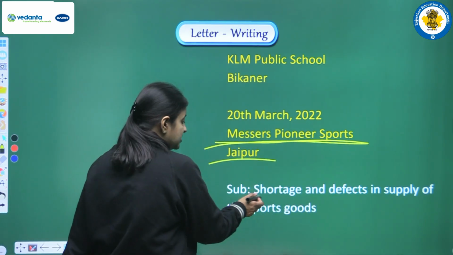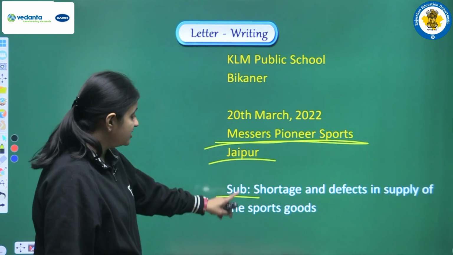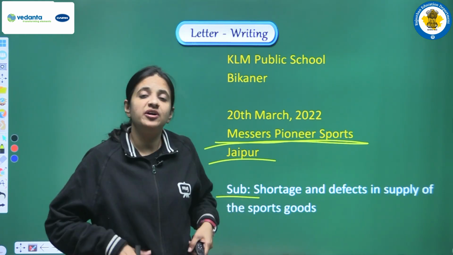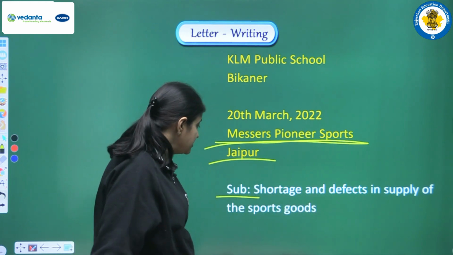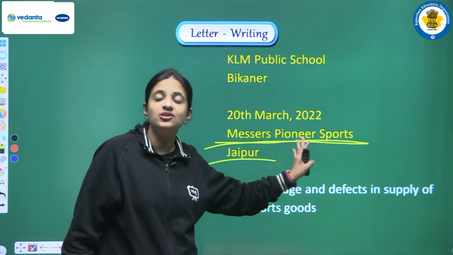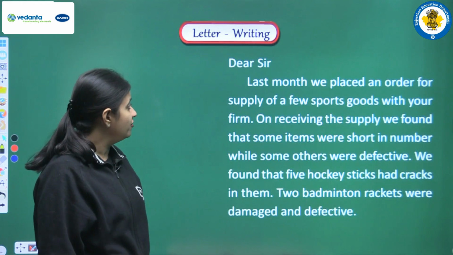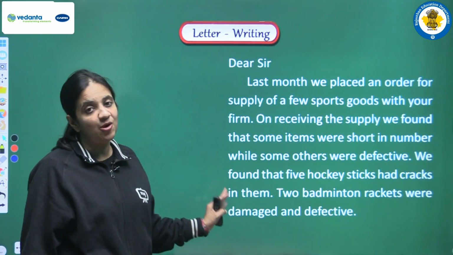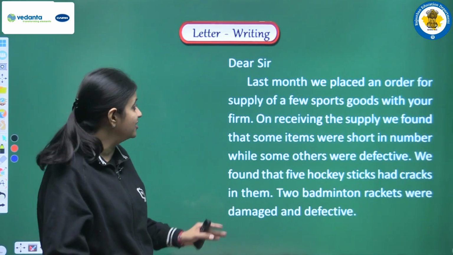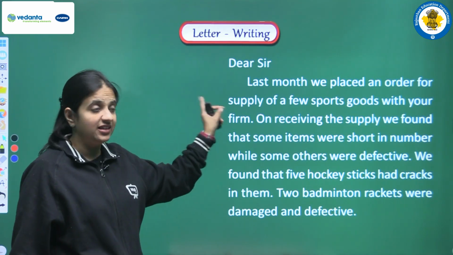Next we are writing the subject. So what is the subject? The purpose of writing this letter is shortage and defects in supply of sports goods. Now we have to cover all the points and write the letter. So let's see how we can write a complaint letter. We are addressing it as Dear Sir.